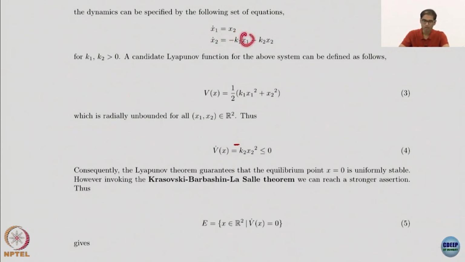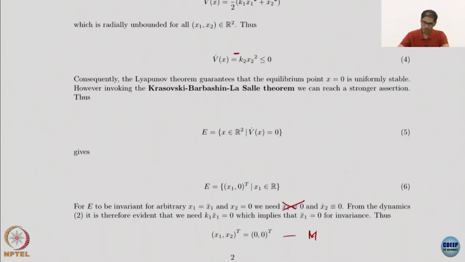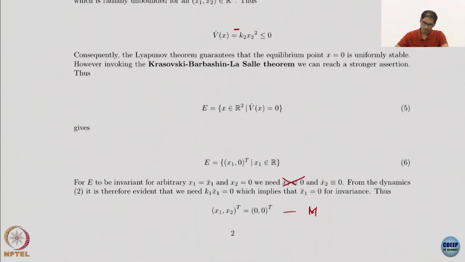So x1 has to be 0. That is the idea. So what have we shown? We have shown that the only way for us to have invariance is if both x1 and x2 are 0. So this is what becomes our invariant set M, the largest invariant set M inside E.